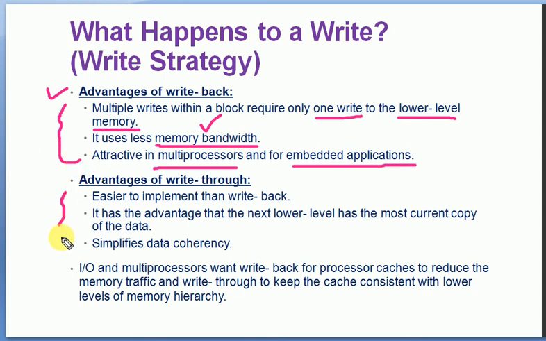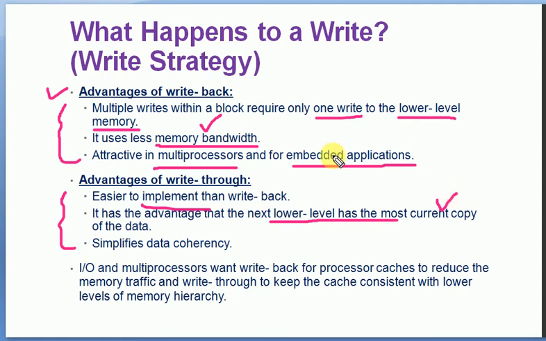Then the advantage of the write through strategy: it is easier to implement than write back, because whenever a result occurs, it is directly written into the cache as well as primary memory. Another advantage is that the next lower level has the most current copy, so primary memory will always have the recent copy of the data.